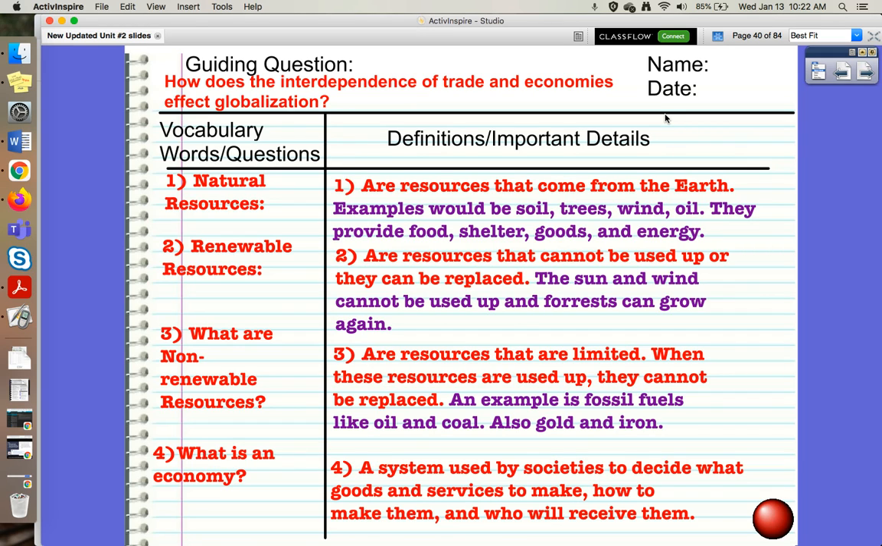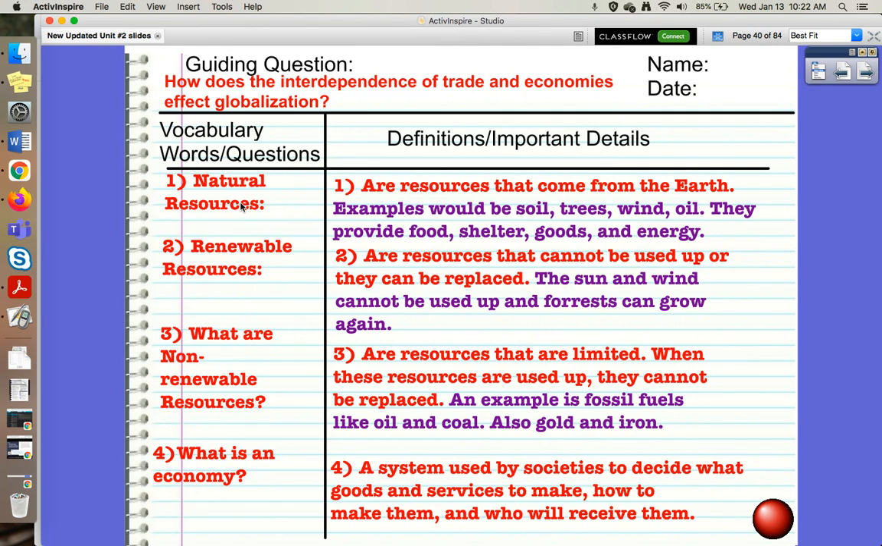Okay, everybody, here are our notes on economy. How does the interdependence of trade and economies affect globalization is our guiding question. Interdependence meaning dependent on each other, okay, and globalization again meaning the spread of culture to create one global culture. Remember that you are writing only the things in red. I will be talking about the things in purple.